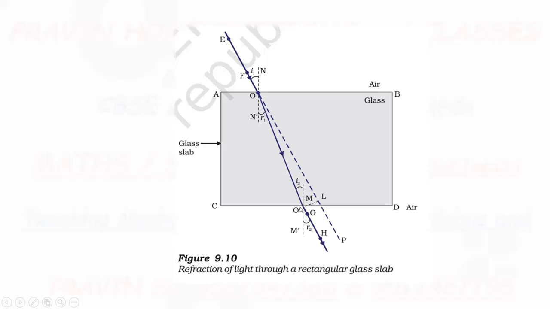Now here at point O dash, the ray is traveling from denser medium to rarer medium, and the speed of light is more in the rarer medium. So the ray deviates away from the normal. And because of this, the incident ray and emergent ray are parallel.